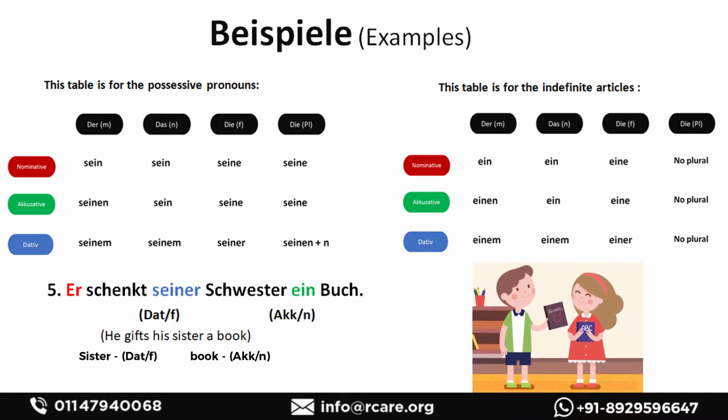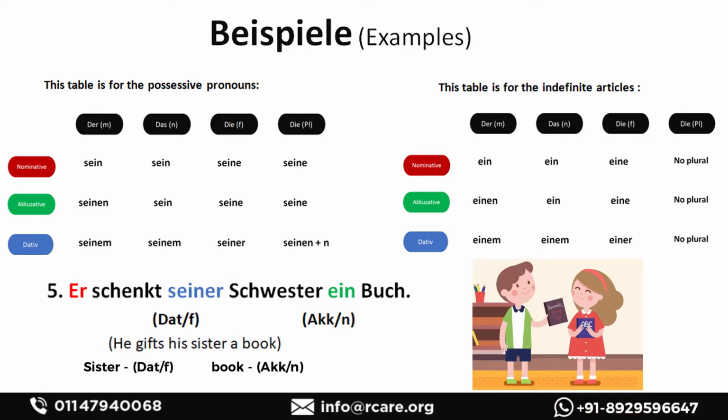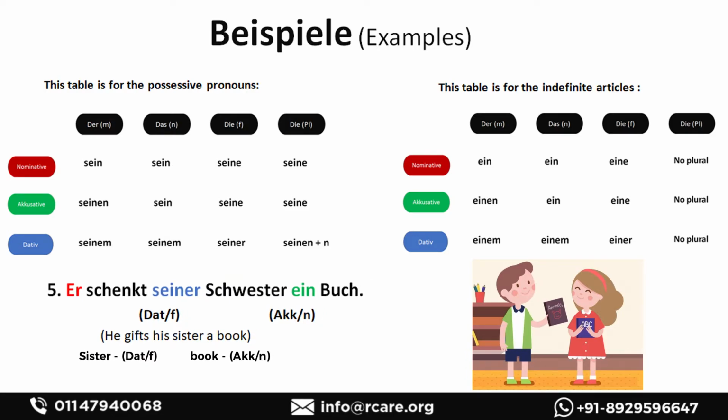Example 5. Schenkt seiner Schwester ein Buch. He gives his sister a book. Again here the same rule applies. You can look at the tables and you can understand sister is a person, book is a non-living thing, so person is in dative case, book is in accusative case. And these examples will be followed the same. So we are just reading the sentences and we have written dative or accusative.